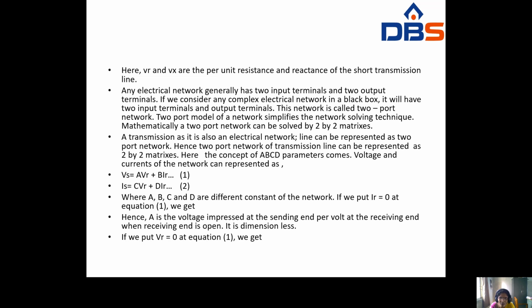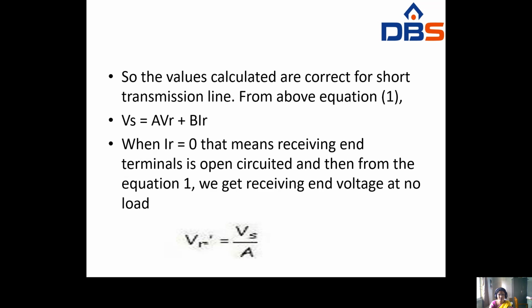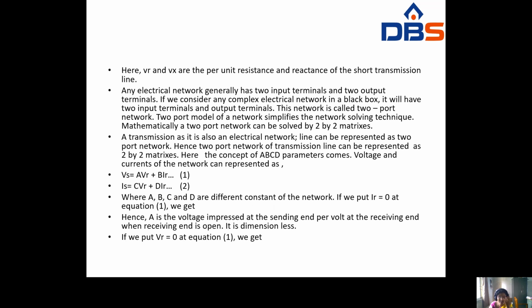Transmission lines are mathematically expressed using two-port networks, which can be solved by a 2 by 2 matrix.